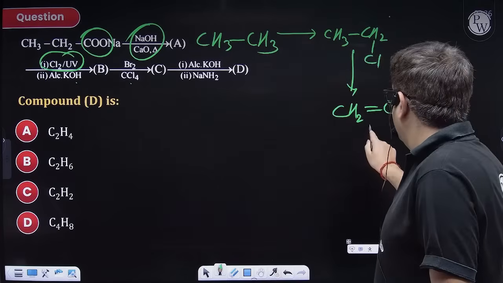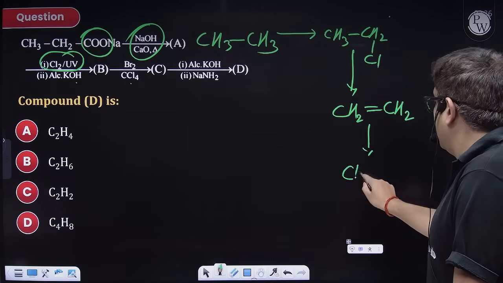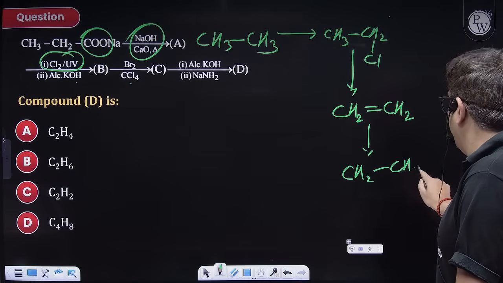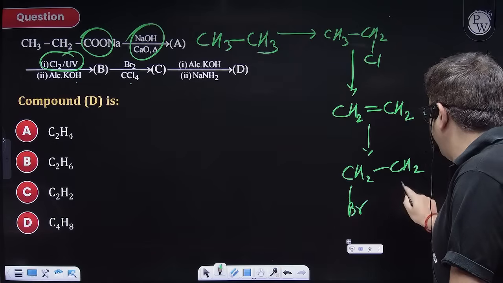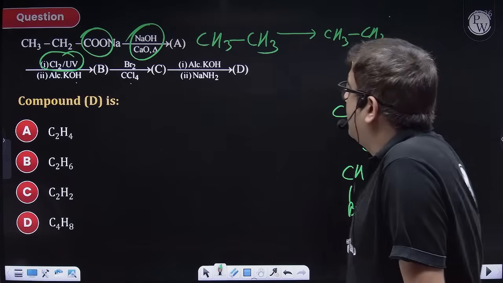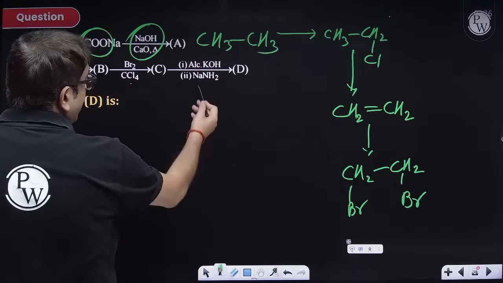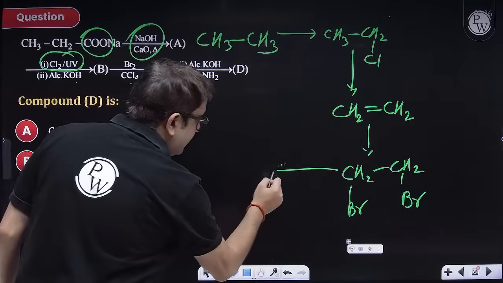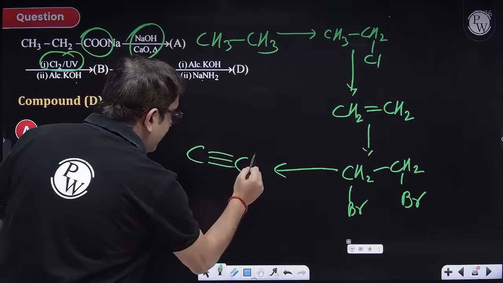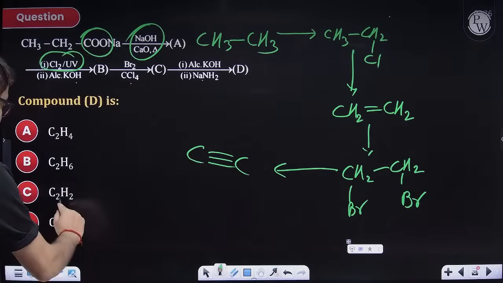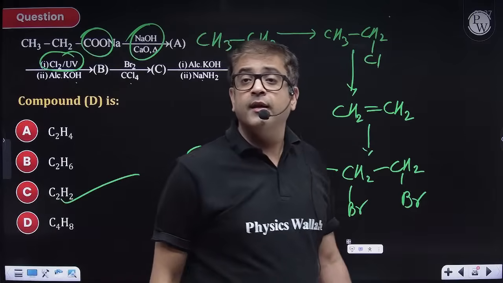So Br2 will do formation of vicinal dihalide. Alcoholic KOH followed by a stronger base will form the corresponding alkyne. So answer is alkyne, option C.